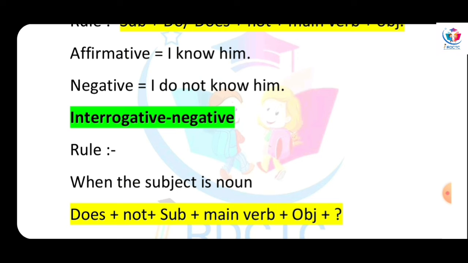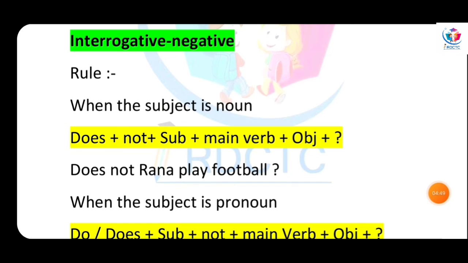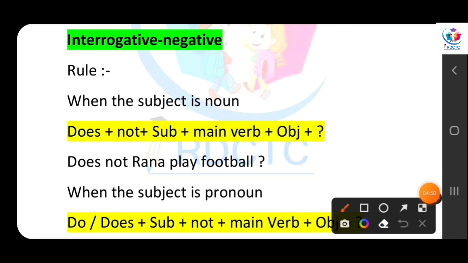Let's see the rule. When the subject is a noun, what do we have to write? First we have to write does. Then we put not, then we put the subject, then the main verb, then the object. See? The affirmative form is present here: subject, main verb and object.